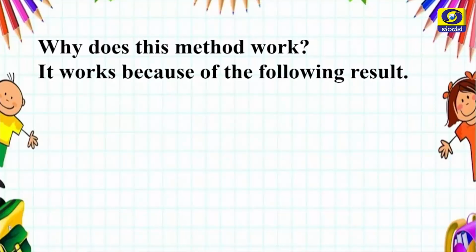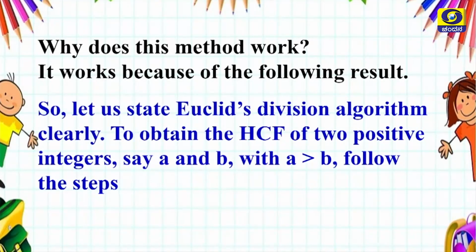Why does this method work? It works because of the following result, my dear students. Let us state Euclid division algorithm clearly. To obtain the HCF of two positive integers, say a and b, with a always greater than b, you have to follow these steps, my dear students.